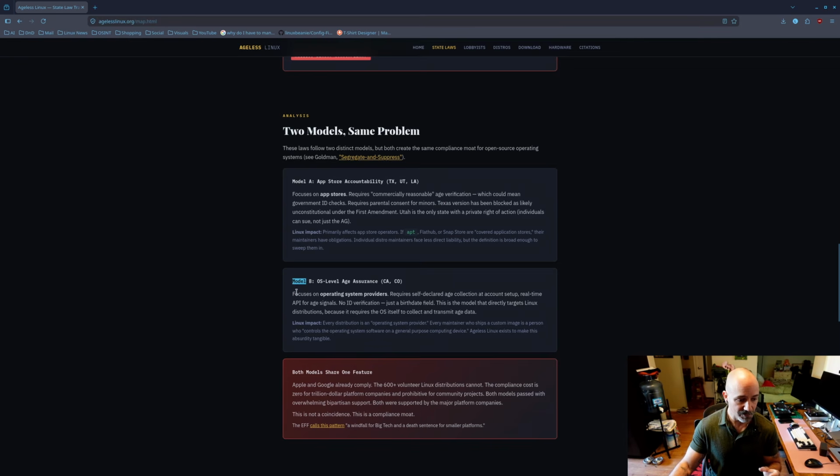And then Model B focuses on operating system providers. Requires self-declared age collection at account setup, a real-time API for age signals, no ID verification, just a birth date field. This is the model that directly targets Linux distributions because it requires the OS itself to collect and transmit age data. I think this is basically what systemd is getting on board with right now.